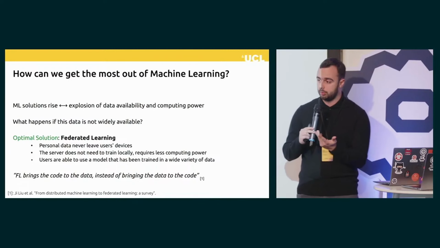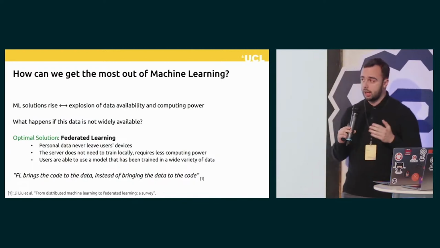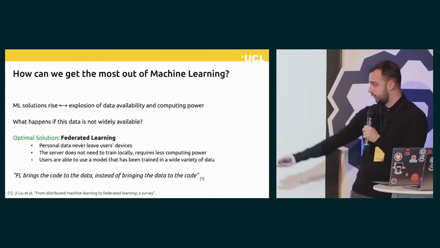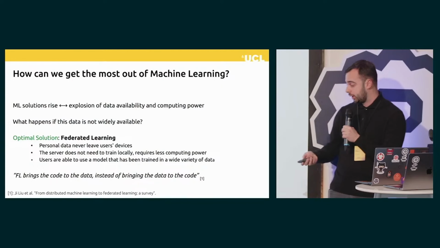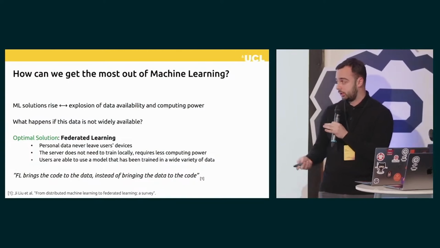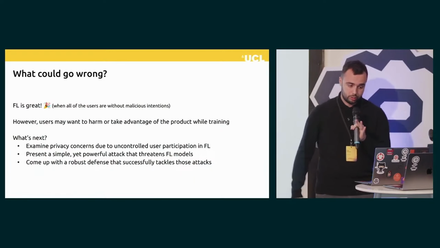And as we all know, the optimal solution to that is federated learning. And one of the best interpretations of it is this code right here, that it brings the code to the data instead of bringing the data to the code, which I think was very, very smart. So what could go wrong?